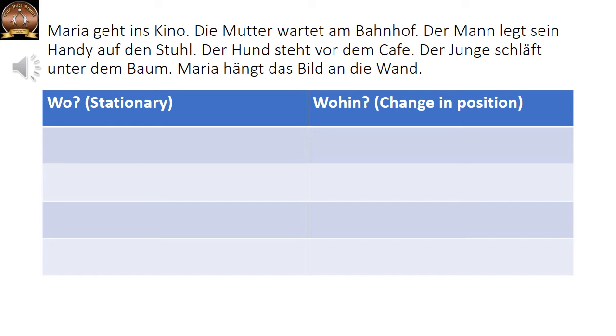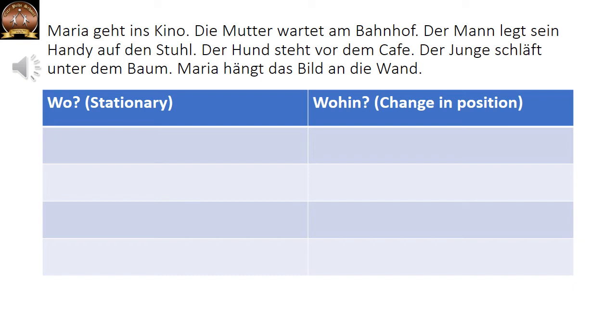Der Mann legt sein Handy auf den Stuhl. The man keeps his mobile on the chair. So we have used legen. It is change in position. And we also have preposition plus accusative. So it is wohin. Der Hund steht vor dem Café. Stehen is stationary. We have also used dative. So it is wo. Der Junge schläft unter dem Baum. Schlafen is to sleep. It is stationary. Also there is dative. Dem Baum. Under the tree. So it is wo.